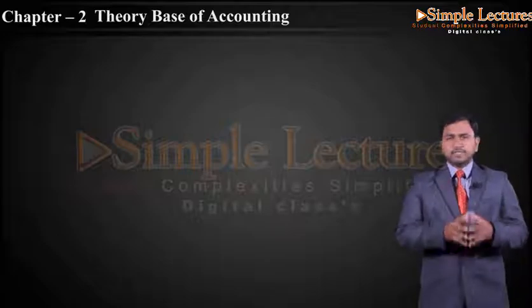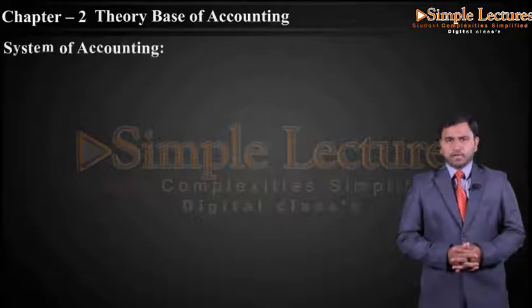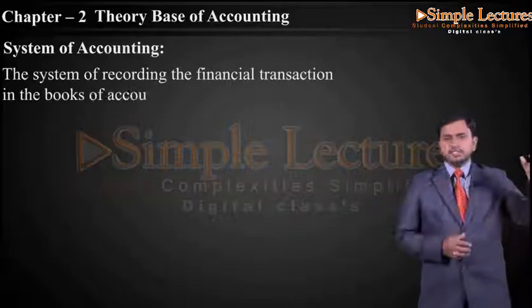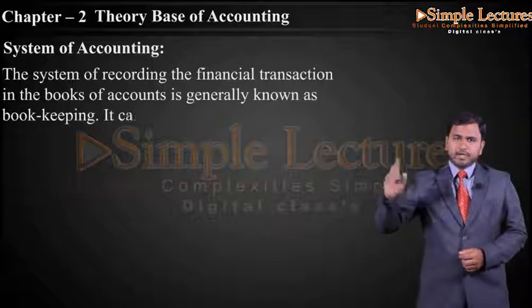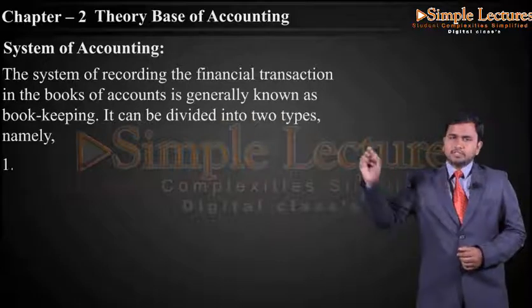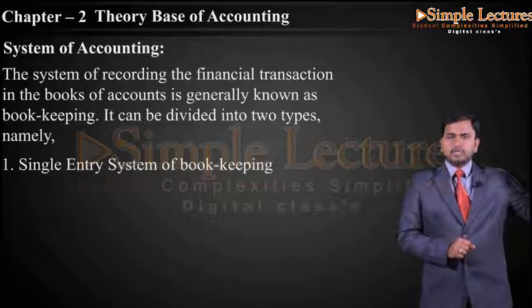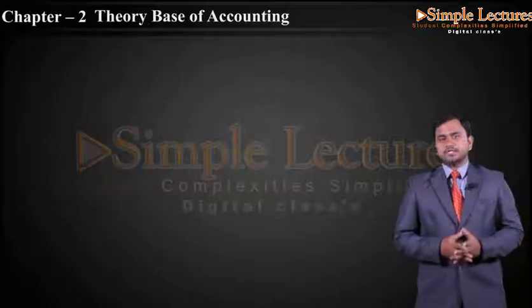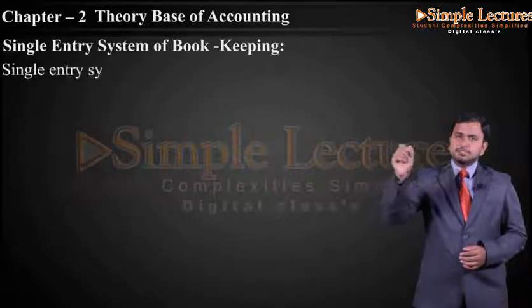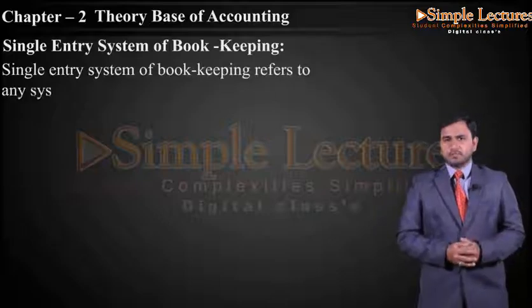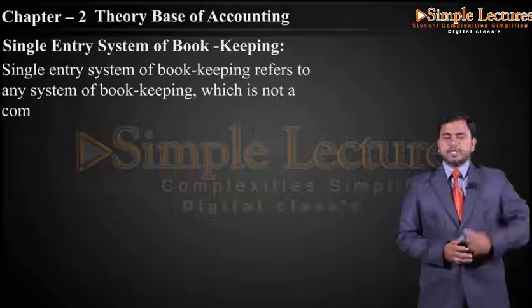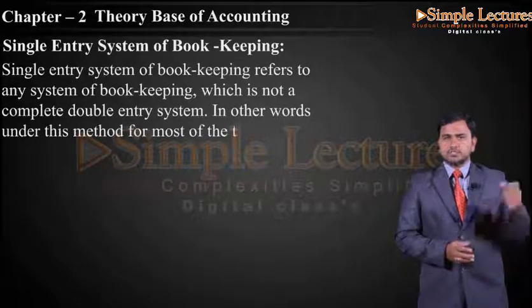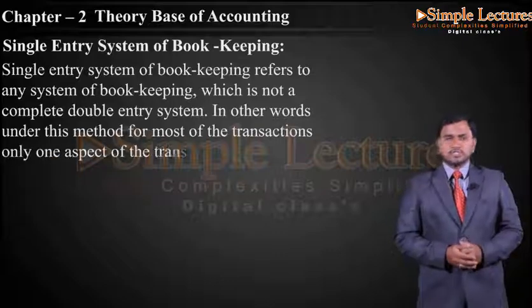Now, after completing the conventions, we have the system of accounting. The system of recording financial transactions in the books of accounts is generally known as bookkeeping. It can be divided into two types, namely the single entry system of bookkeeping and the double entry system of bookkeeping. Single entry system of bookkeeping refers to any system of bookkeeping which is not a complete double entry system. In other words, under this method, for most of the transactions, only one aspect of the transaction is recorded.